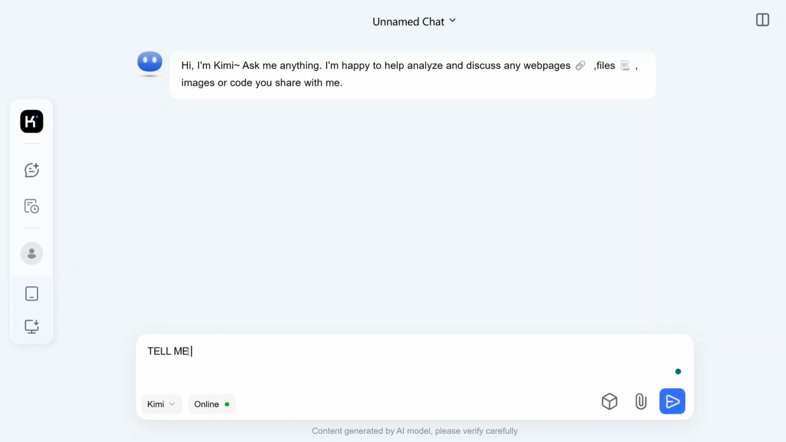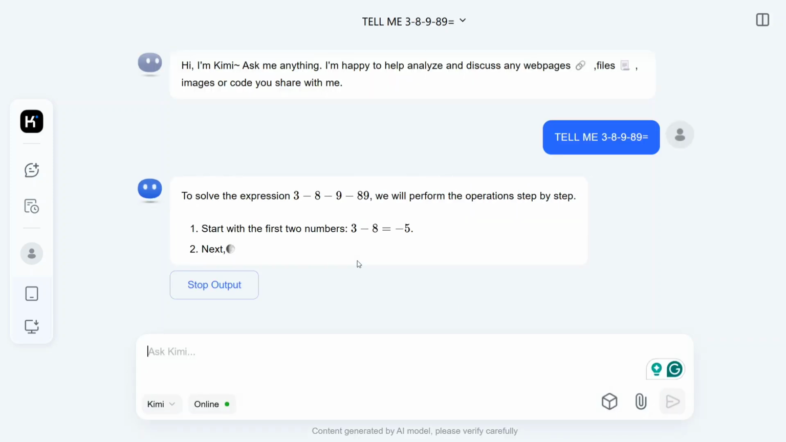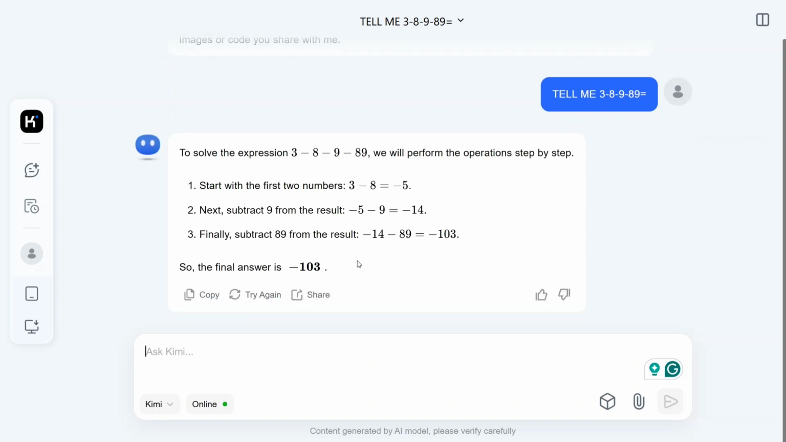Tell me 3 minus 8 minus 9 minus 89 equal to. So I'm just asking a very basic question. I'm not trying to judge its capabilities, but I just want to show you how the model reasons and what is the speed. The speed is just amazing.